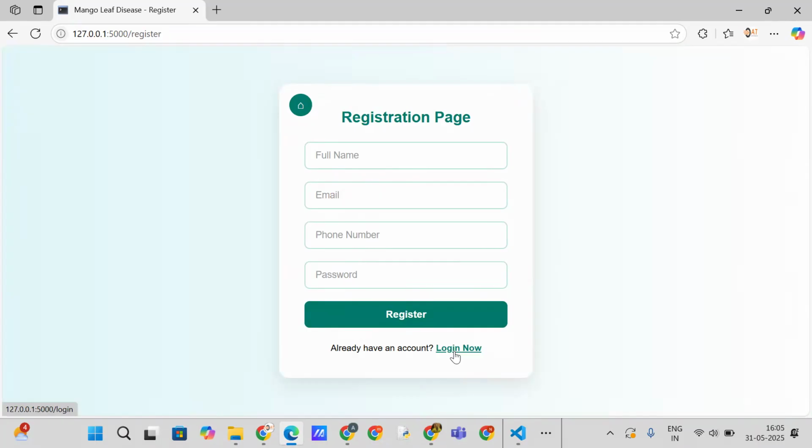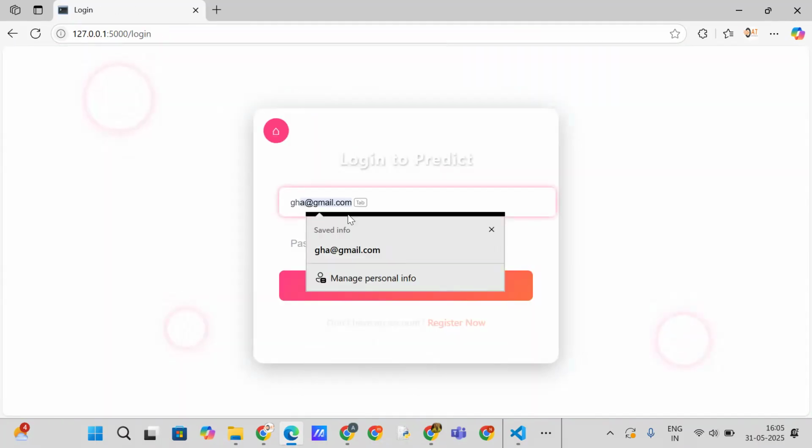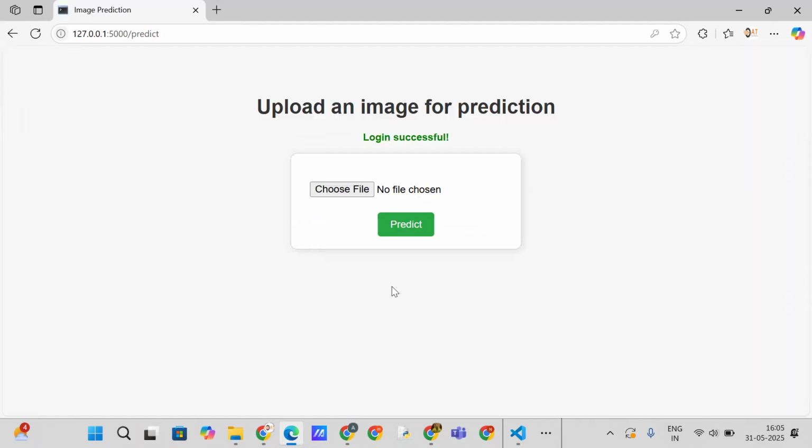So here I am already registered. Here you can give the name and password. Click on login. After login, it will redirect to the prediction page.